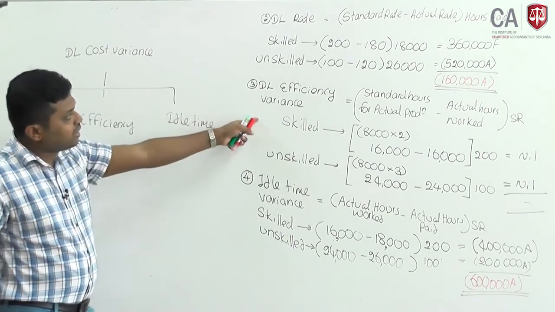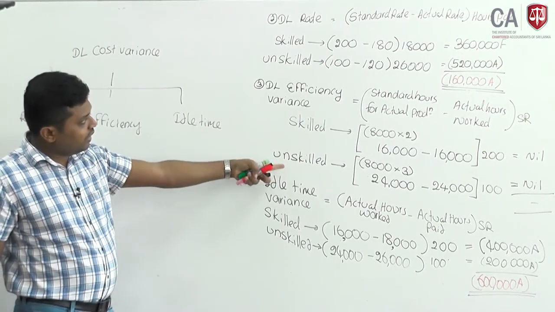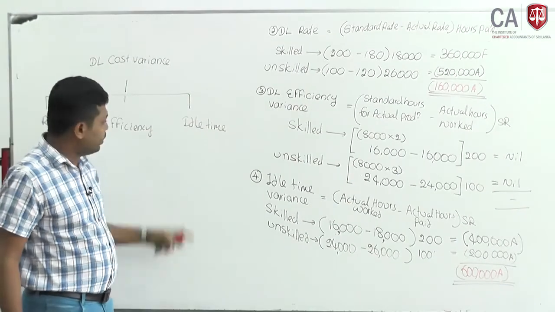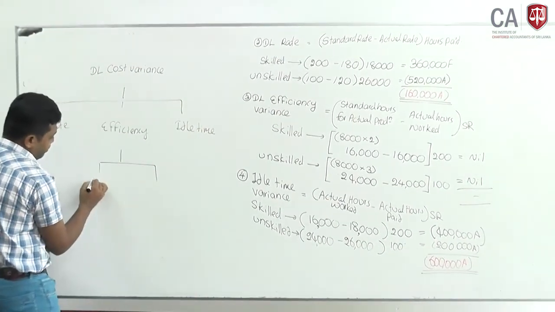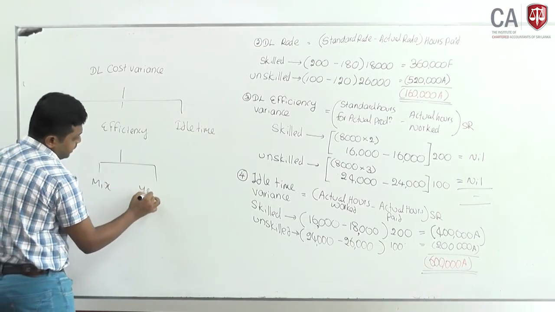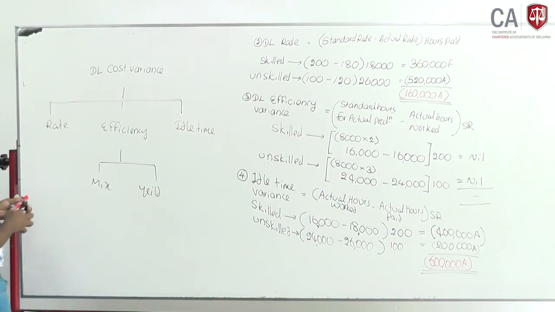Even we can analyze efficiency into mix and yield, but since the variance is 0, no need to do that. Both will also result in nil variance.